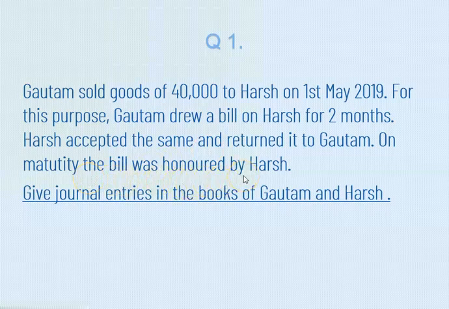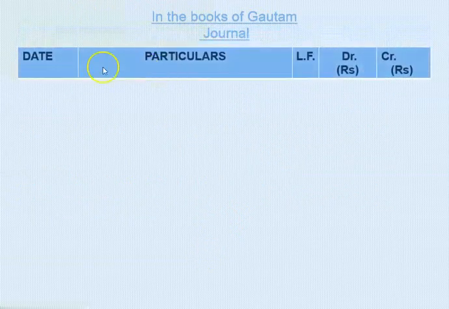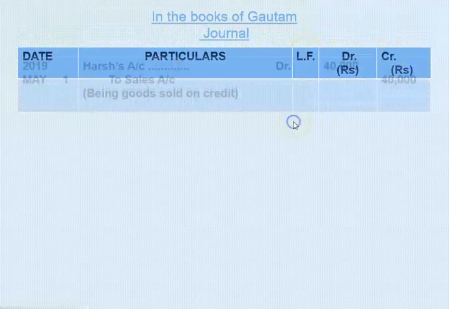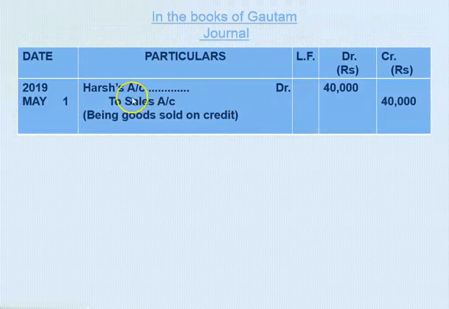Right? So let us begin with the journal entry in the books of Gautam here. See the format: date, particular, LF, debit and credit. The first entry of goods sold, that is 2019 May 1st, Harsh account debited to sales account 40,000 rupees and the narration here being goods sold on credit basis.